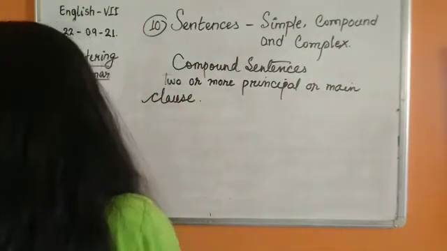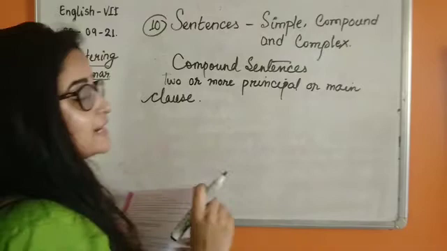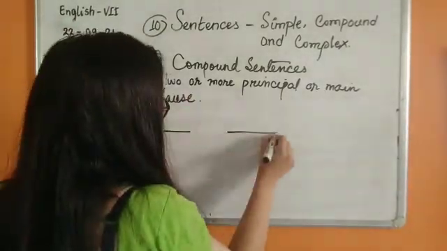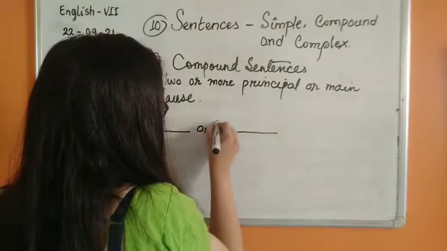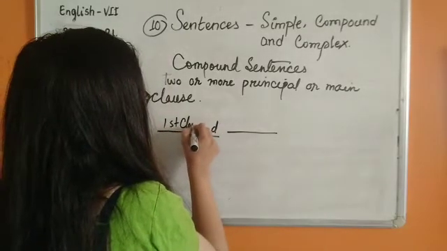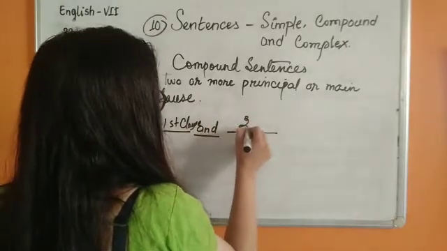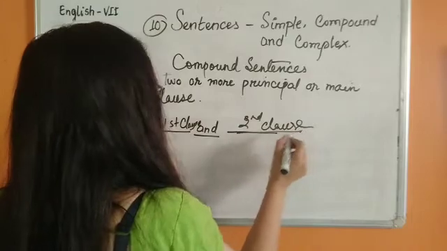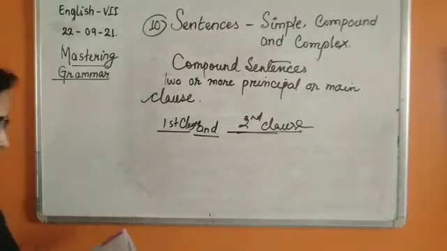Now it has also been told that these individual parts, if there is one clause and another clause, and it is joined by, suppose, and. So here is the first clause and it is the second clause. If they are joined by and, these two are known as coordinating clauses.